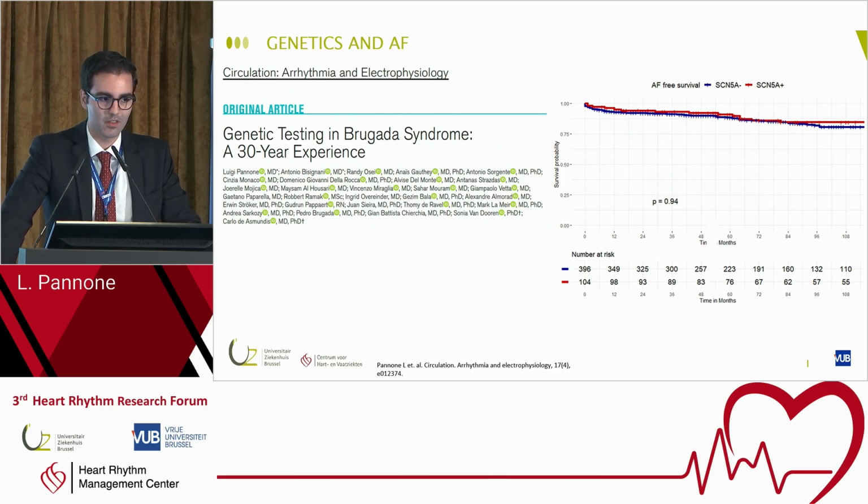And we know that this is associated with a higher risk of ventricular arrhythmias. What about atrial fibrillation? So we recently published this 30-year experience from our center. And the answer is that actually patients with a variant in SCN5A have the same risk of atrial fibrillation compared to patients without a pathogenic variant in SCN5A.